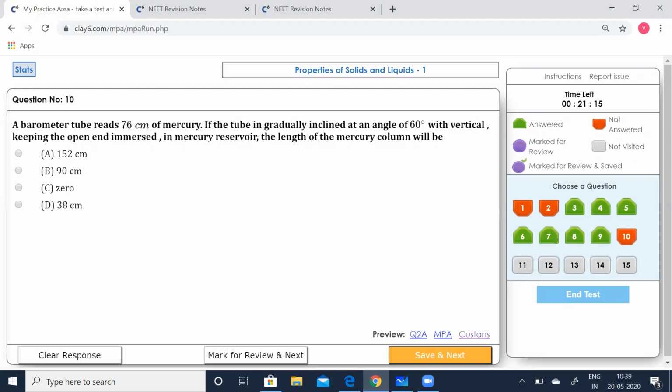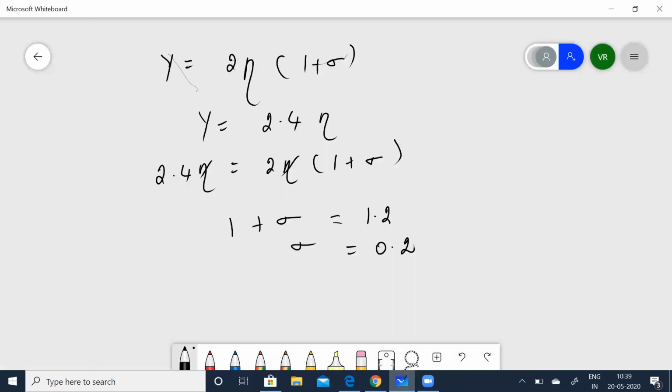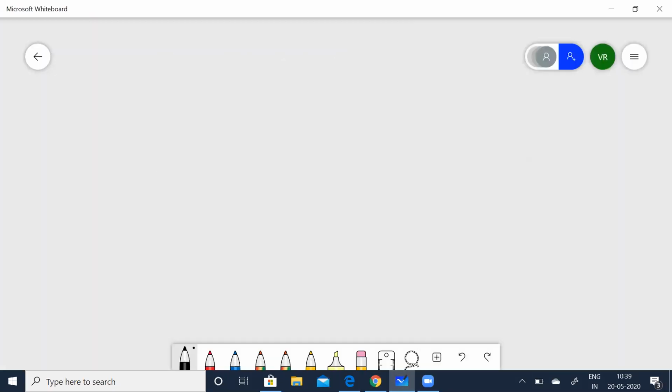A barometer tube reads 76 centimeters of mercury. If the tube is gradually inclined at an angle of 60 degrees with the vertical, keeping the open end immersed in the mercury reservoir, the length of the mercury column will be what? This is easy, children. Now look. Let us consider this is the barometer filled with mercury.